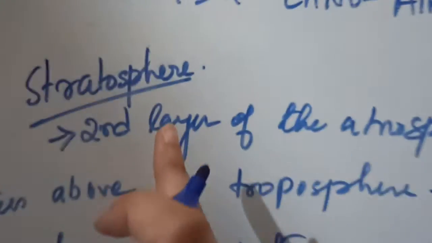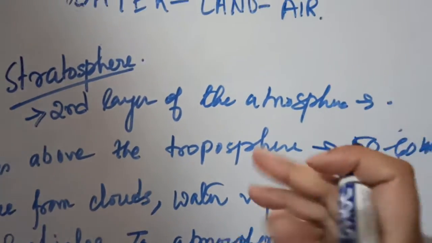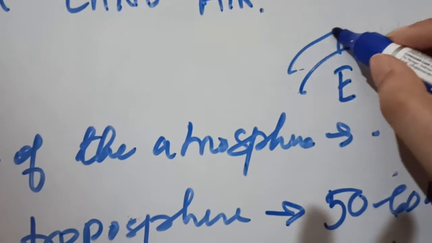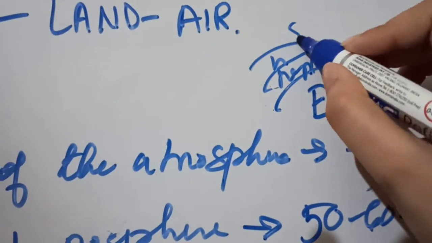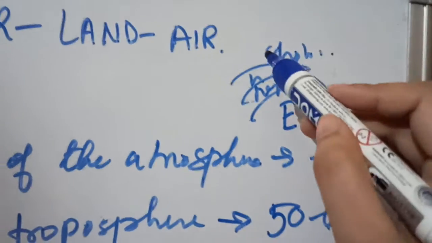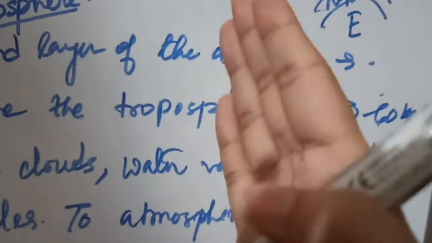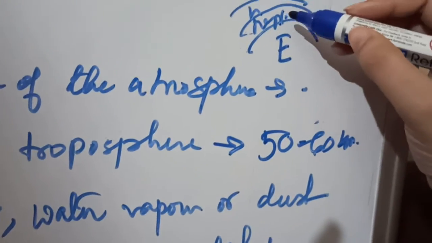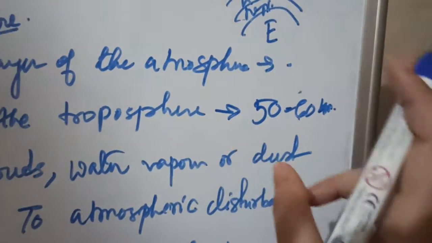So the stratosphere is the second layer of the atmosphere. Earth is present over here. Above earth we have the troposphere, and then we have the stratosphere. So this is the second layer of the atmosphere and it lies above the troposphere. See, 50 to 60 kilometer is the total extent of this stratosphere layer.